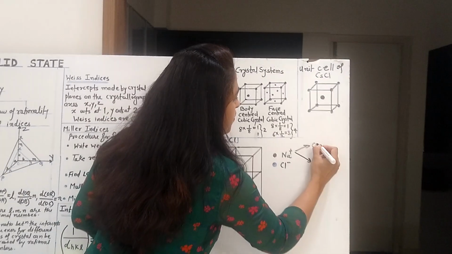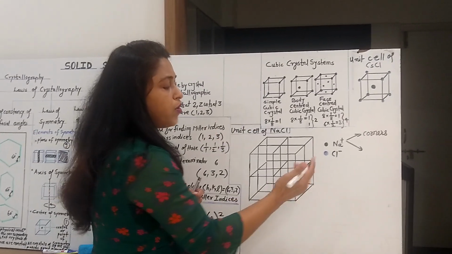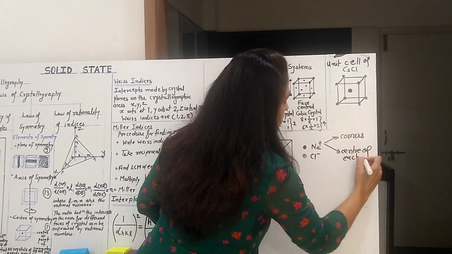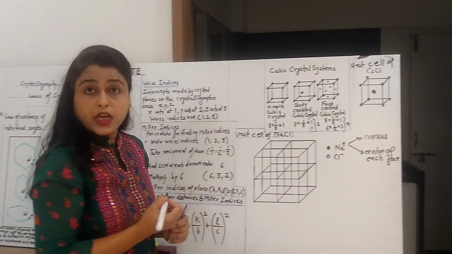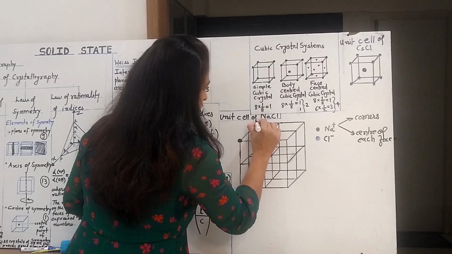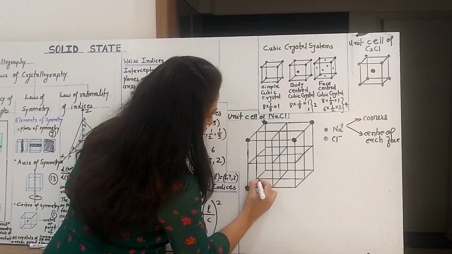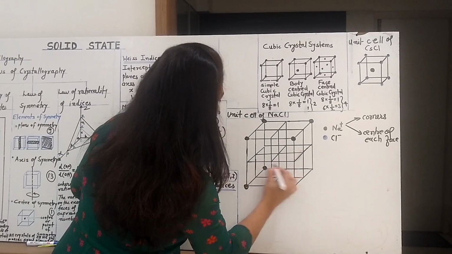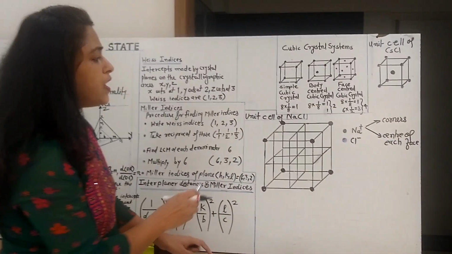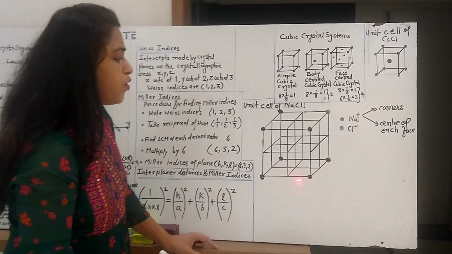These Na+ are present at the corners of the unit cell of NaCl, and they may also be present at the center of each face. I am going to show you only the corner points first: 1, 2, 3, 4, 5, and 6, 7 and 8. So all these are the Na+ lattice points which are present at the corner of the unit cell.